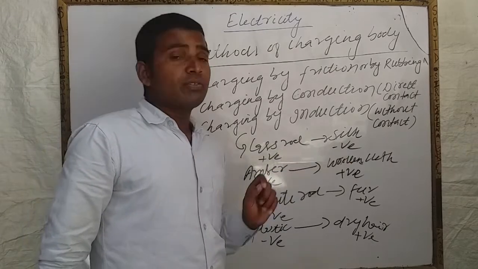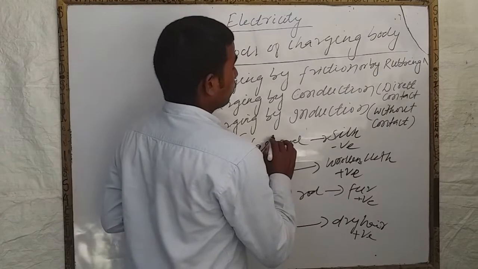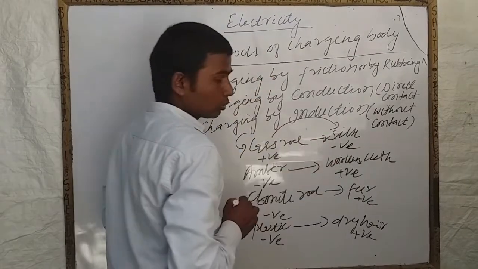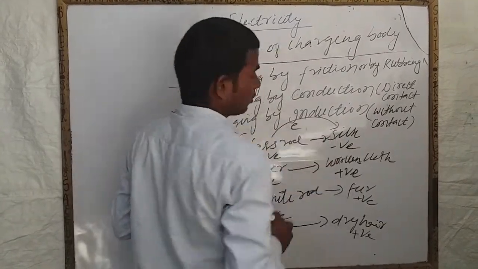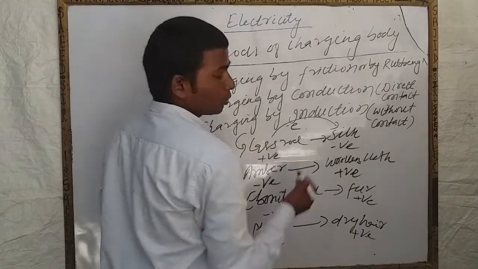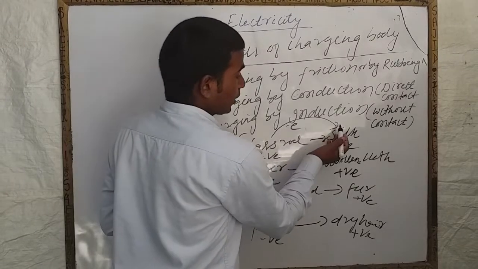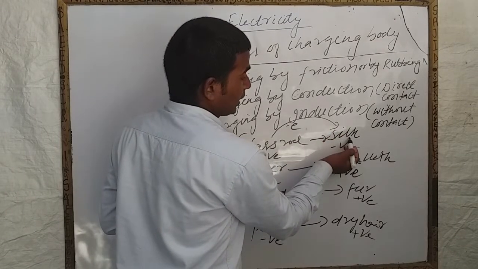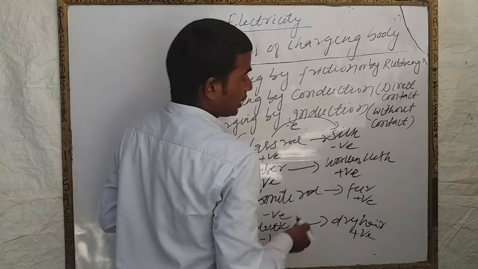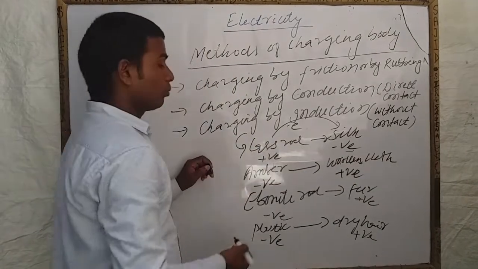When a glass rod is rubbed with silk, you should see here, the electrons get transferred from glass rod to silk. Due to the transfer of electrons, the number of electrons increases inside the atoms of silk. So silk acquires negative charge and glass rod acquires positive charge.